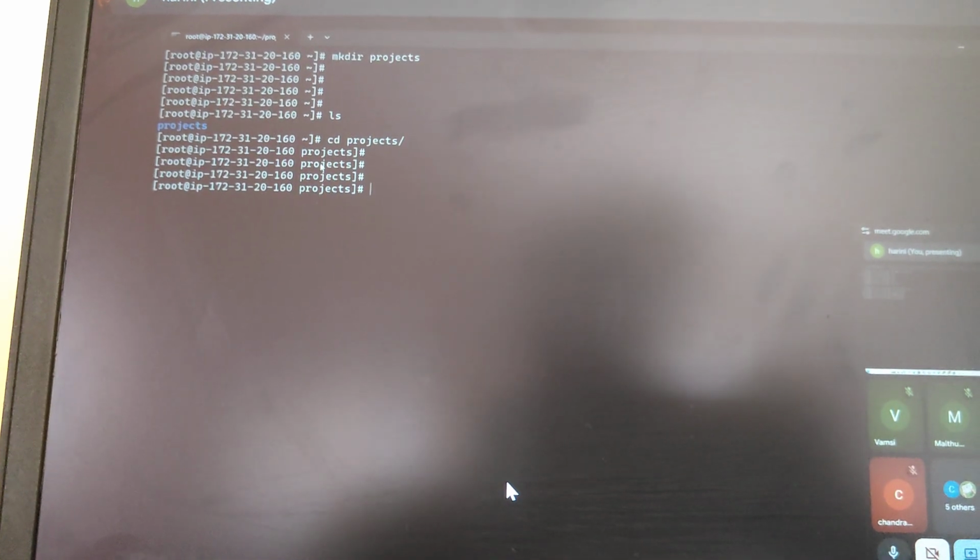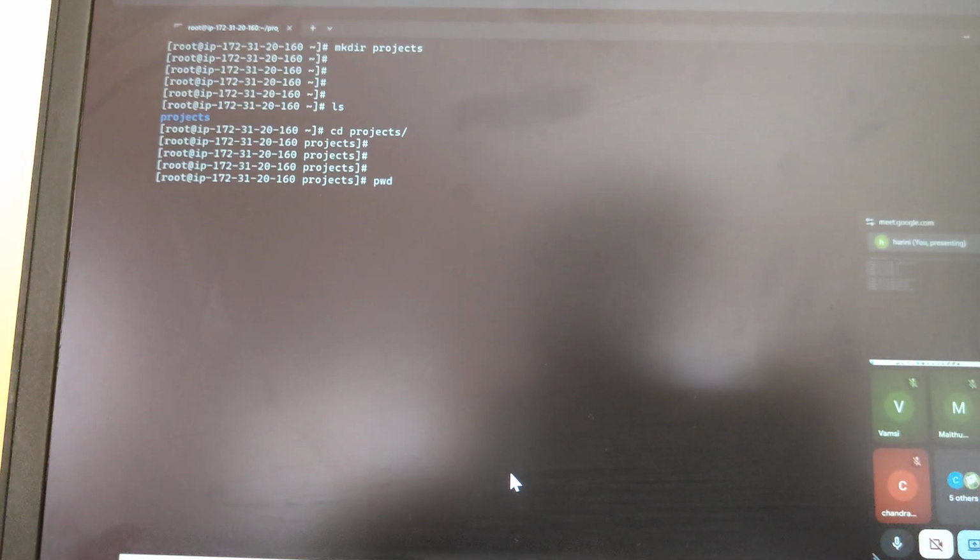Now I want to give the pwd command. pwd means present working directory. This projects path is your present working directory. Now I want to give ls. What is ls? List of the files.